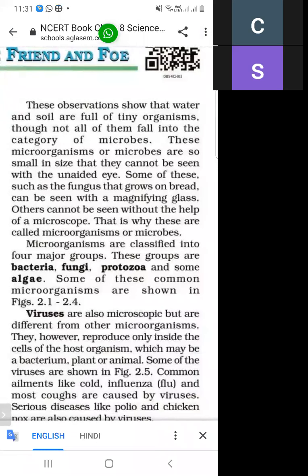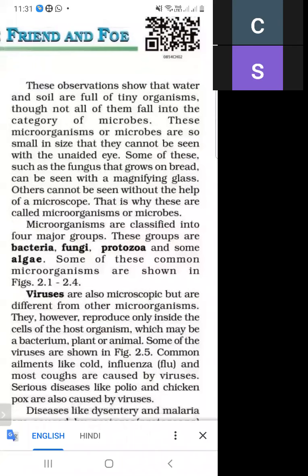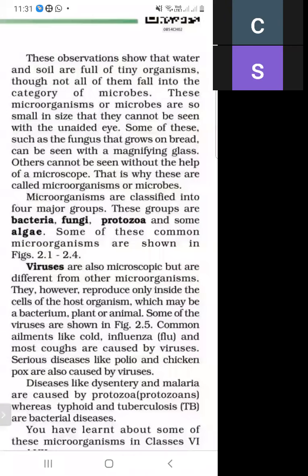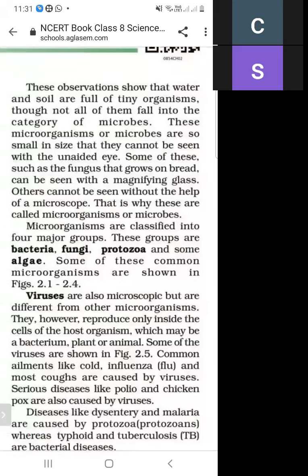And how can we see microorganisms? They can be seen with the help of a microscope. Only fungus that grows on bread can be seen with a magnifying glass. There are four categories of microorganisms. First is bacteria, second is fungi, third is protozoa, and fourth is algae. There are some common microorganisms as shown in the figure.